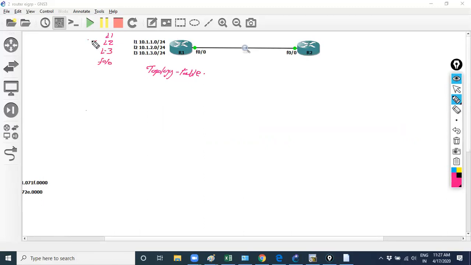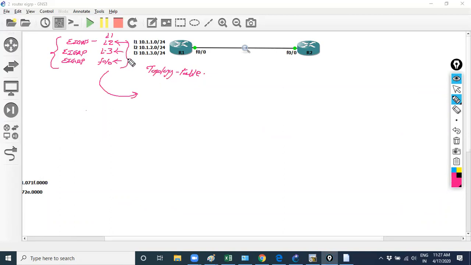I just enable EIGRP on loopback 2 and on F0/0. So R1 will check which network is running on those interfaces, and those prefixes will come into the topology table.